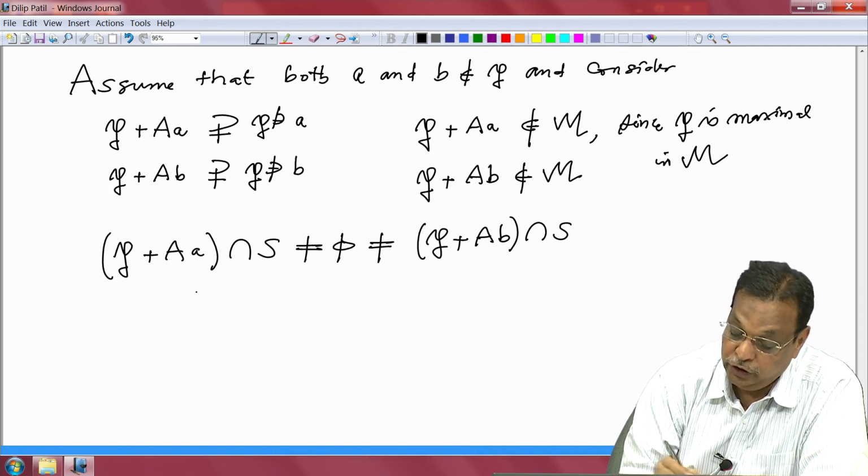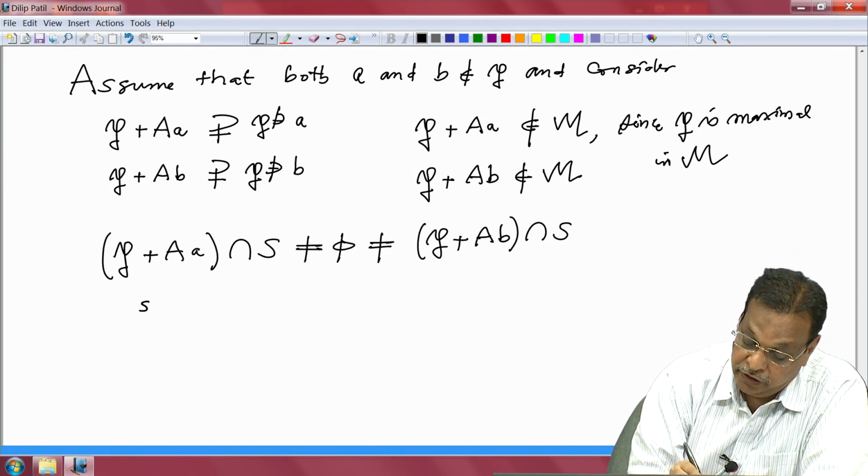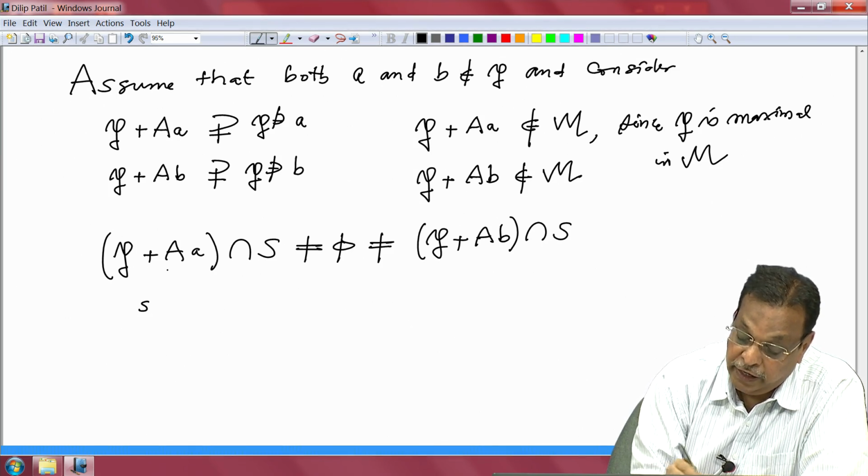But that means what? I choose an element s which is in S and in this ideal.